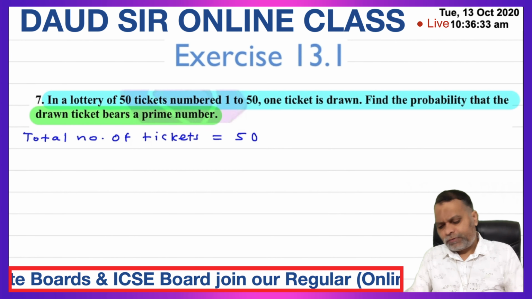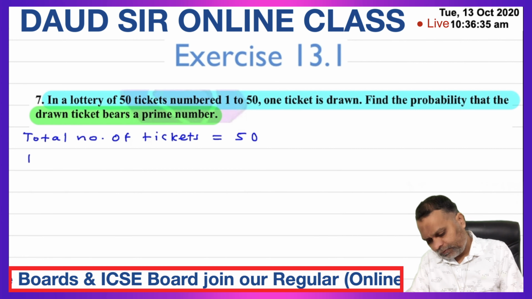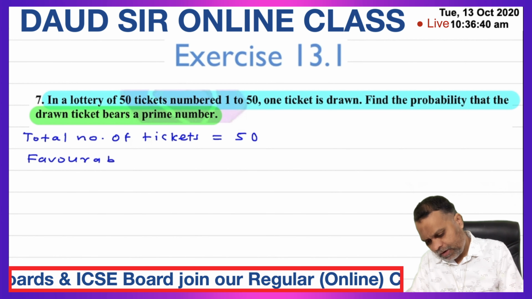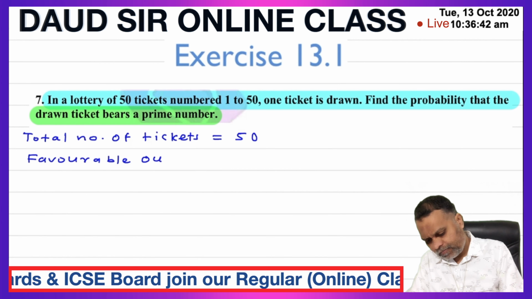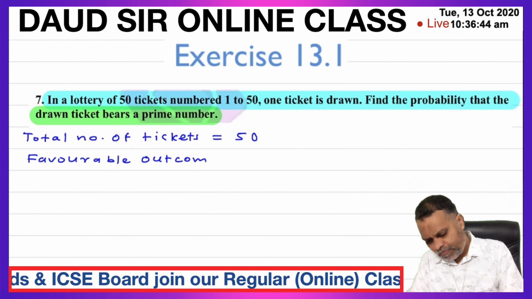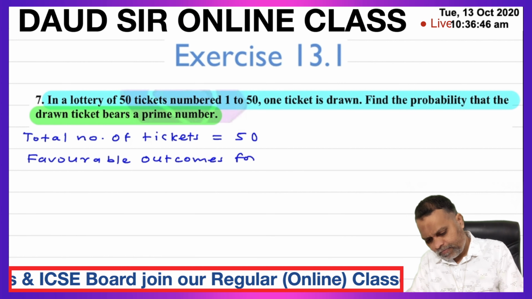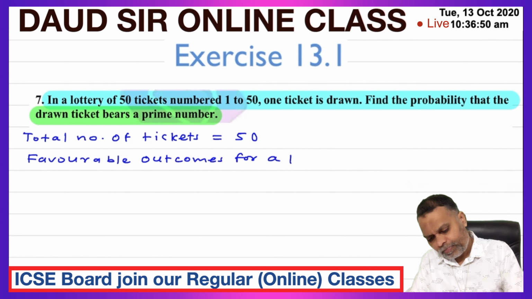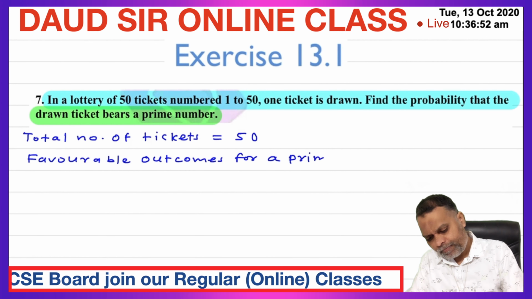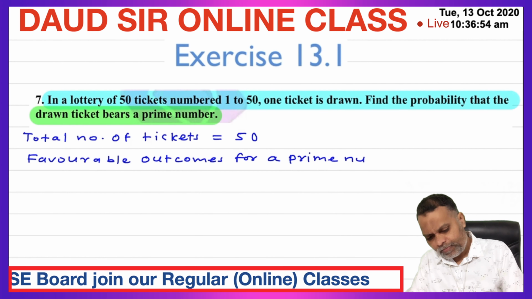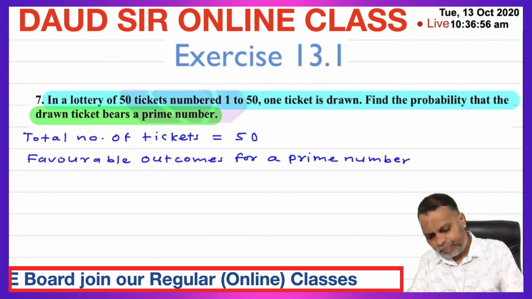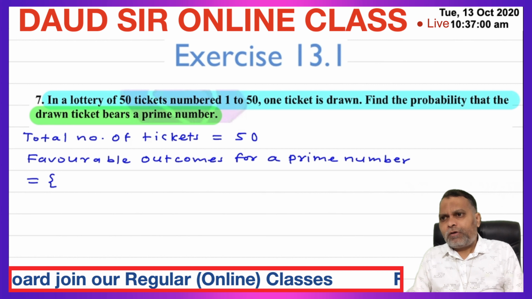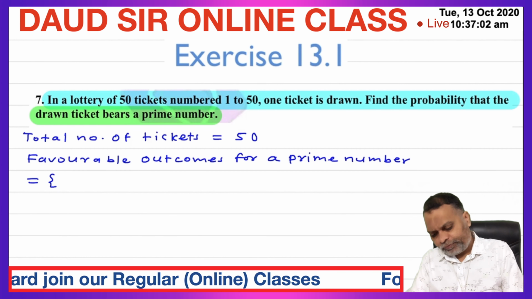Favorable outcomes for a prime number is equal to... which tickets bear a prime number?